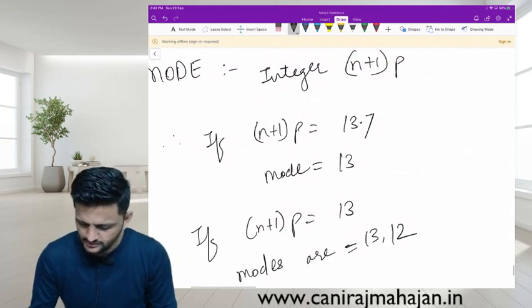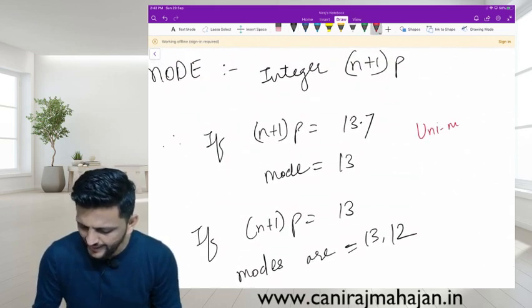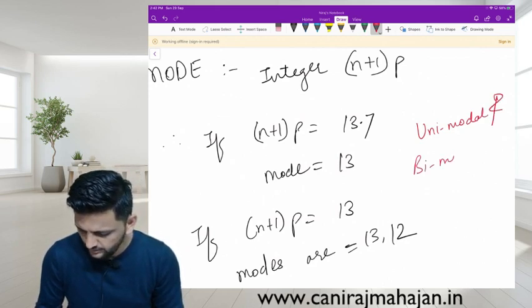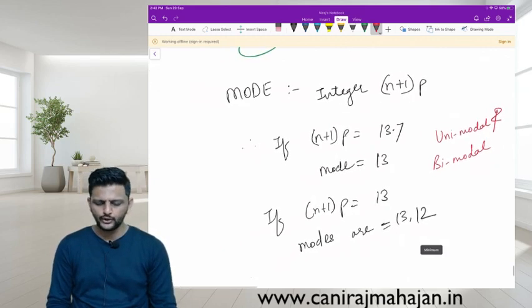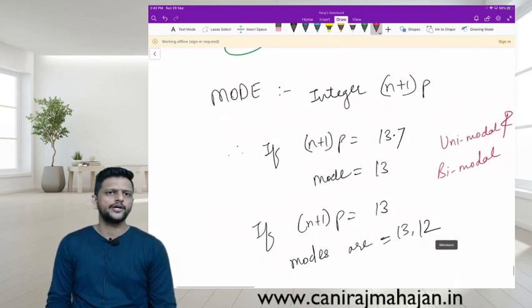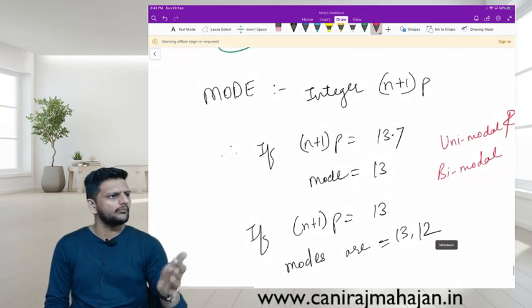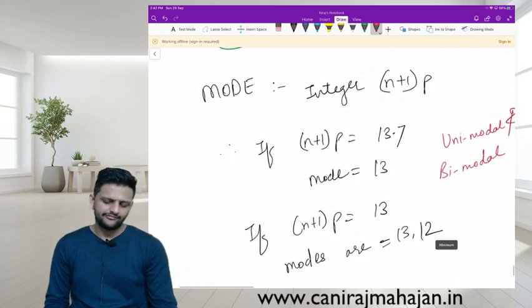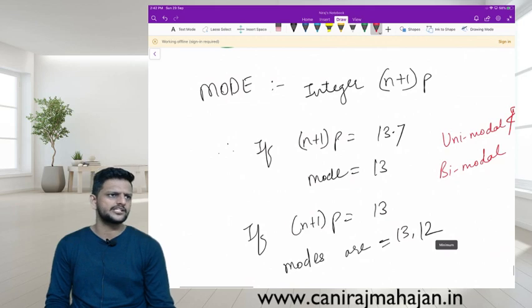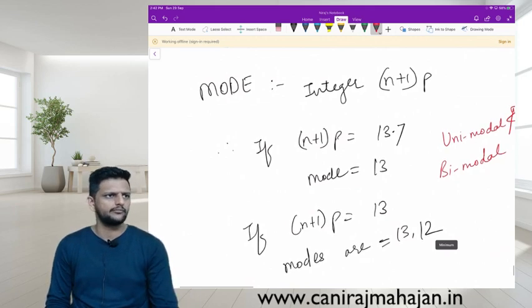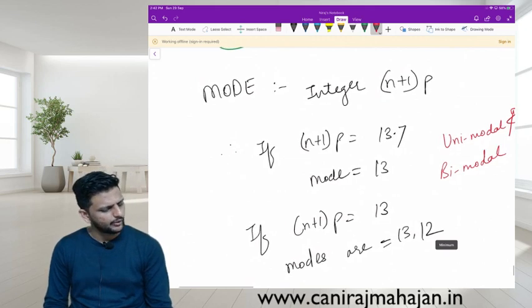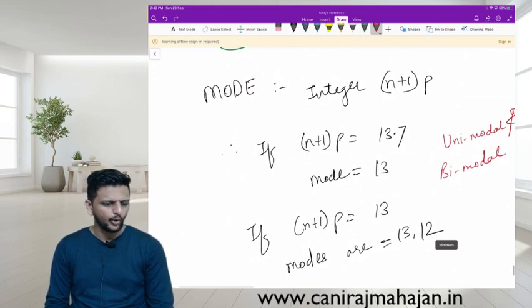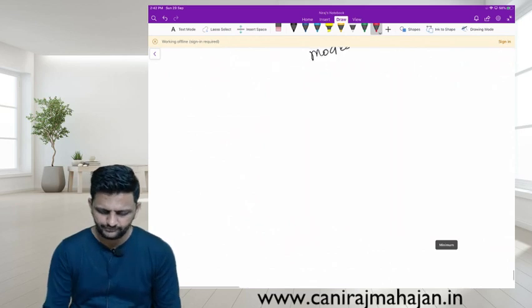So binomial is unimodal and bimodal. Yes or no? Depending on the value of (N plus 1) into P. If (N plus 1) into P is a whole number, that whole number and that minus 1, there are two modes. If it is not a whole number, there is a decimal, just ignore the decimal. The remaining number is your mode, one single mode. Remember? So it can be unimodal as well as bimodal. Okay, till here? Fine.